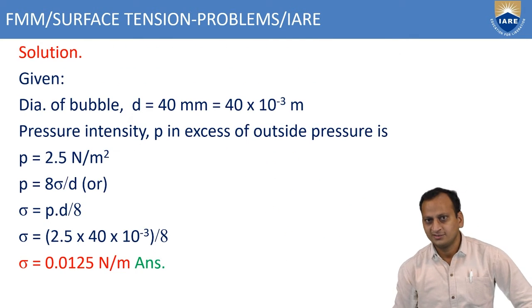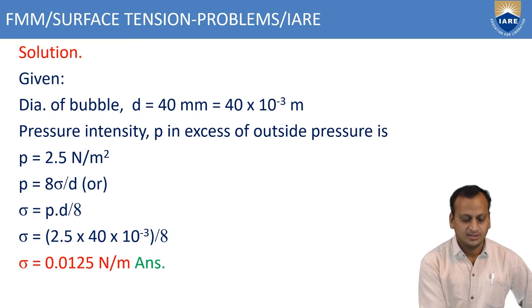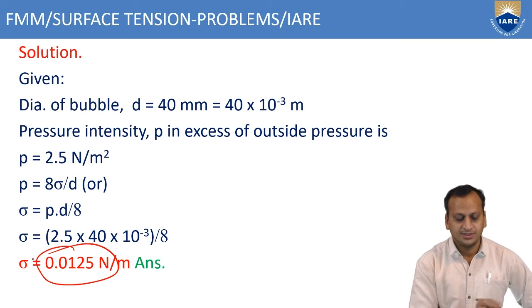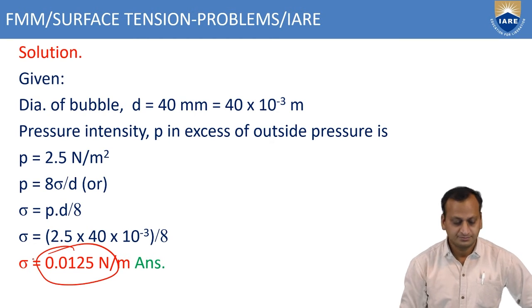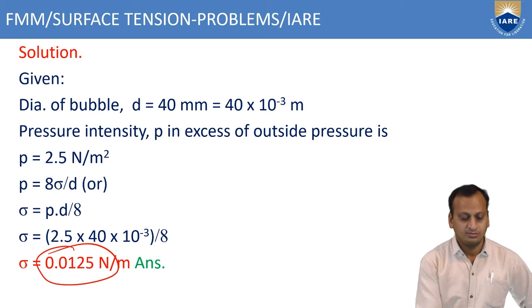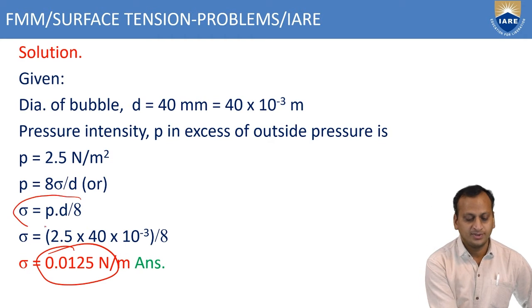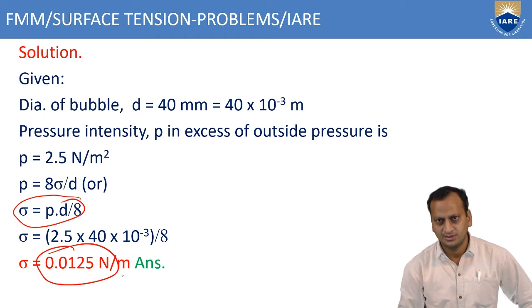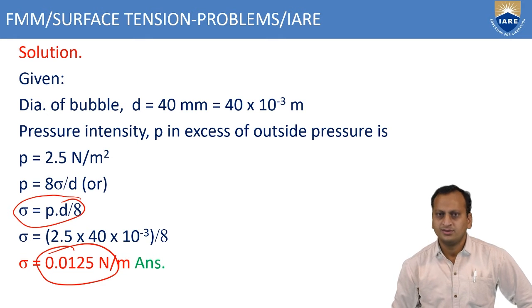So now we will see the answer. 0.0125 is the surface tension due to a soap bubble, the surface tension acting on a soap bubble. As this is a soap bubble, we have to consider sigma equals PD by 8. So after substitution, we will get 0.0125 Newton per meter.